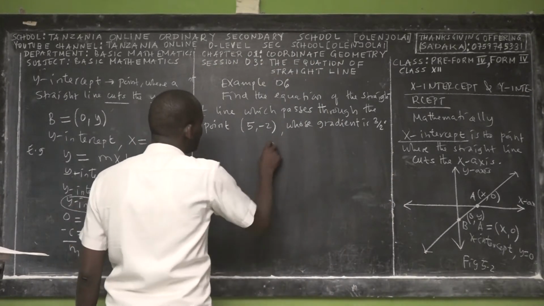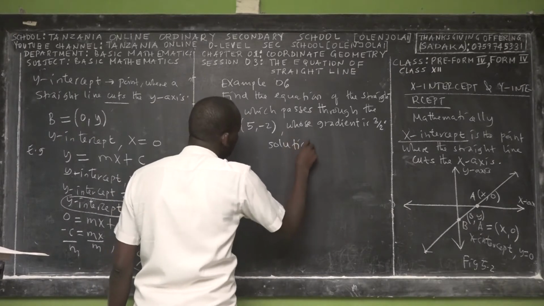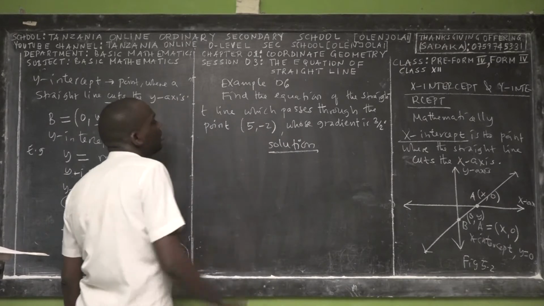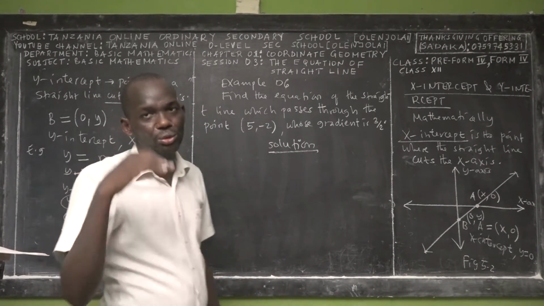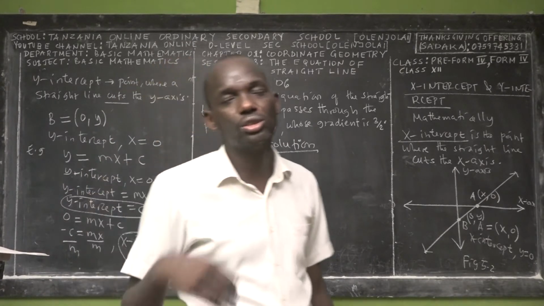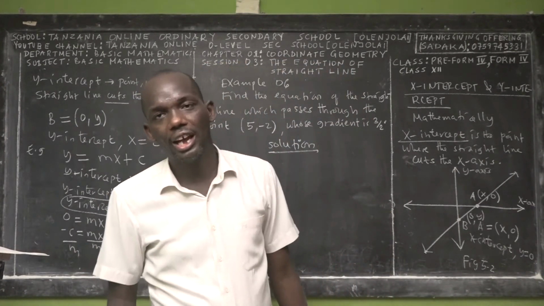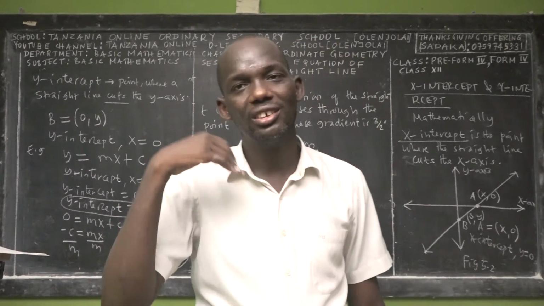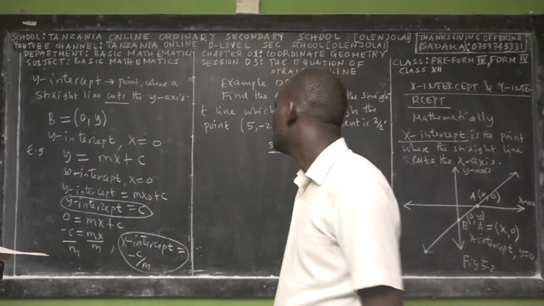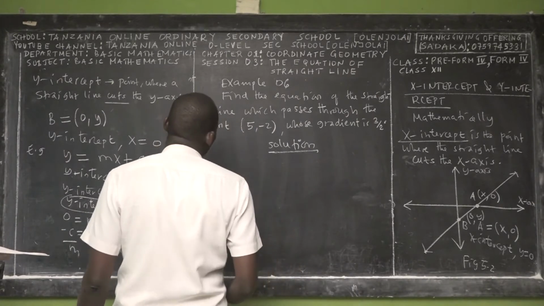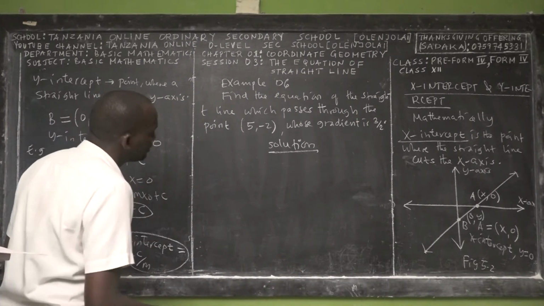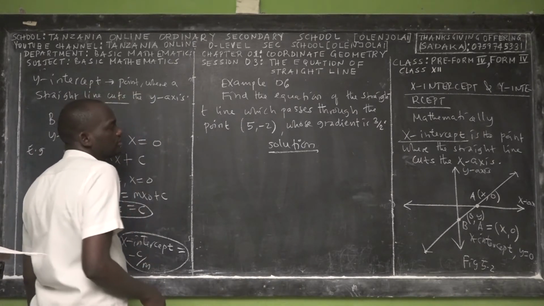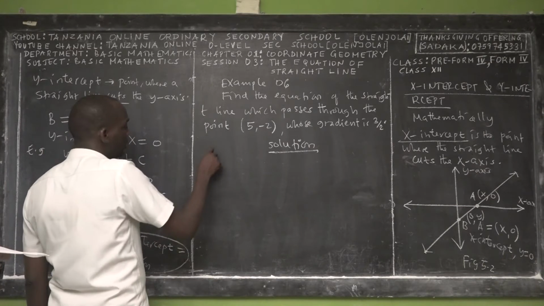Okay, so this is simple. The way I arrange my sessions, I arrange them logically. I start with simple questions, then we go into intermediate questions, then conceptual questions. So this is a simple question. Solution: find the equation of the straight line which passes through the point (5, -2) whose gradient is 3/2. So in the first step,